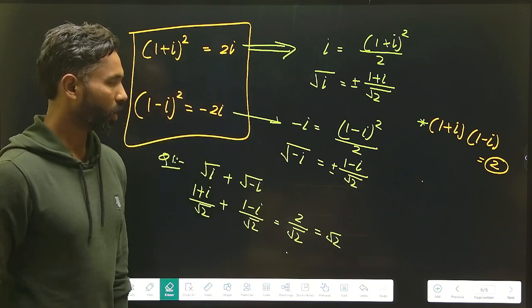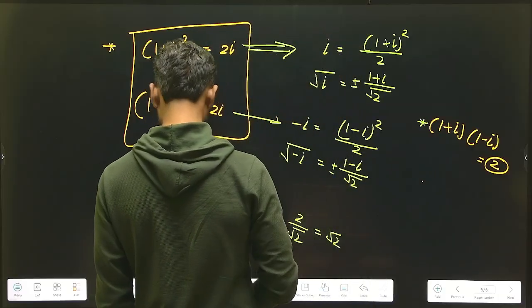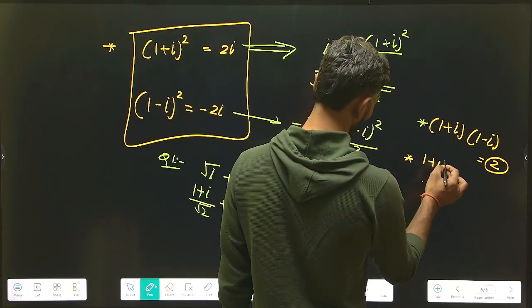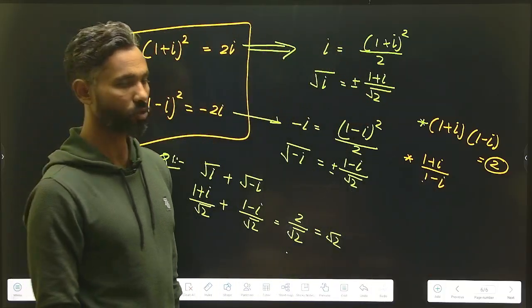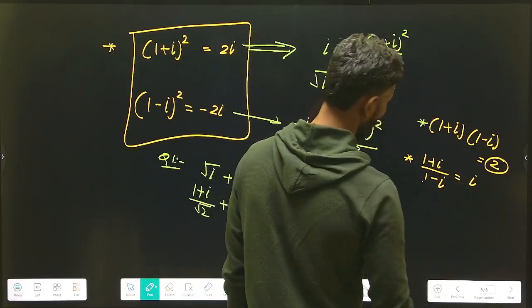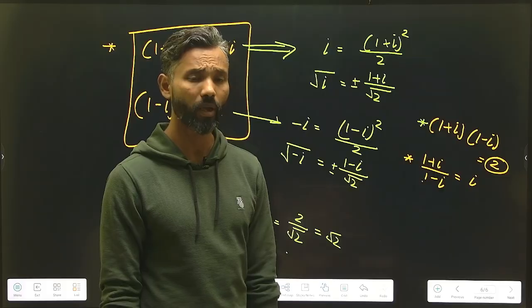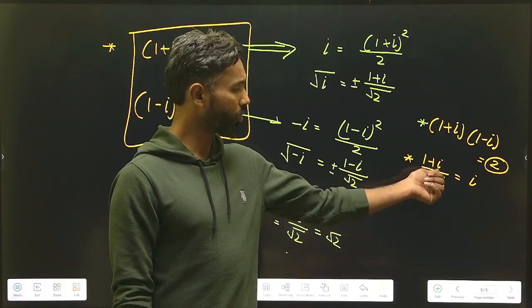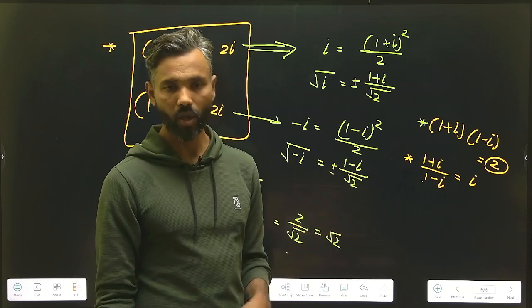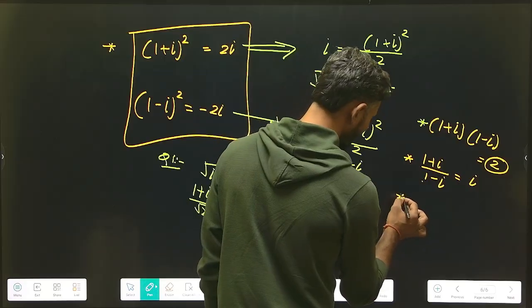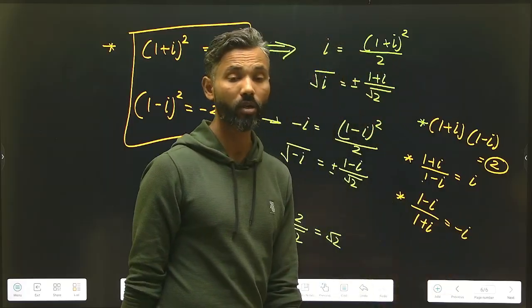Now always remember that if you see somewhere, what is the value of (1 plus iota) upon (1 minus iota)? Always remember it will be equal to iota. How is it equal to iota? We just have to multiply the numerator and denominator both with the conjugate of the denominator, and we will discuss what a conjugate is. In the same way, we can say that (1 minus iota) upon (1 plus iota) will be equal to minus iota. This is also quite a good thing to know.